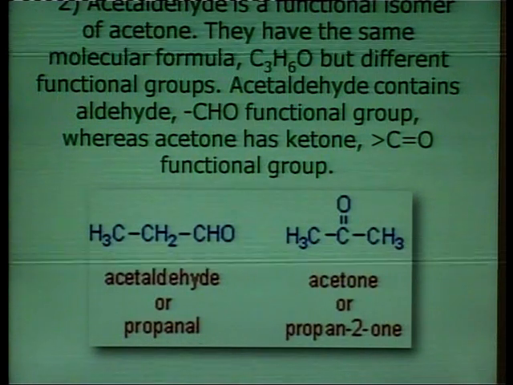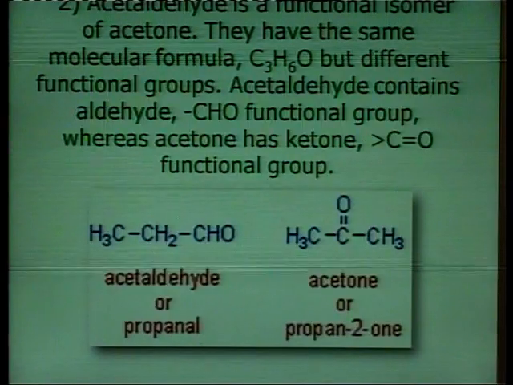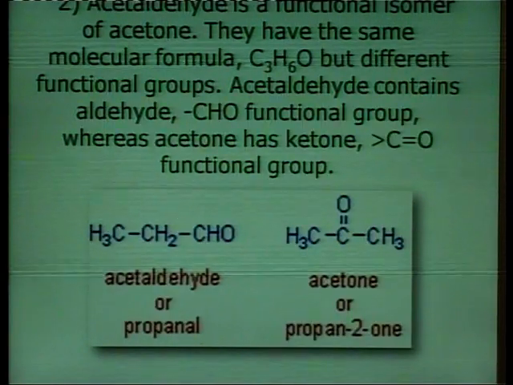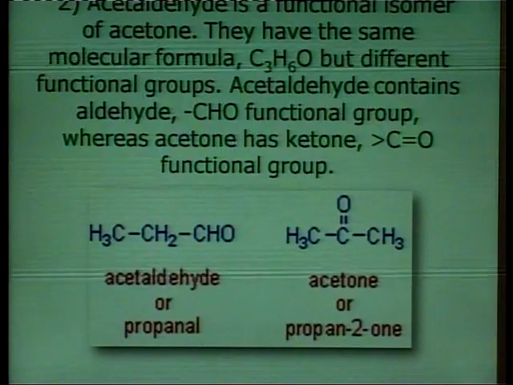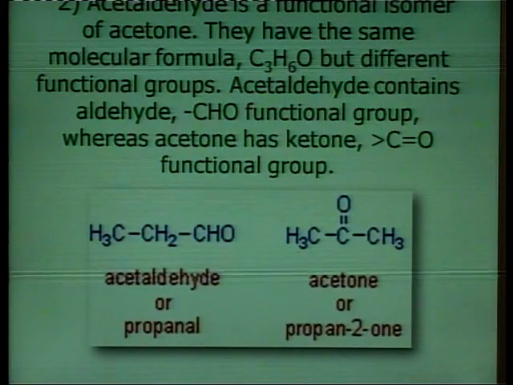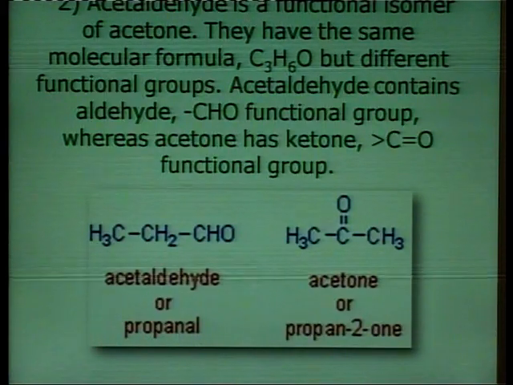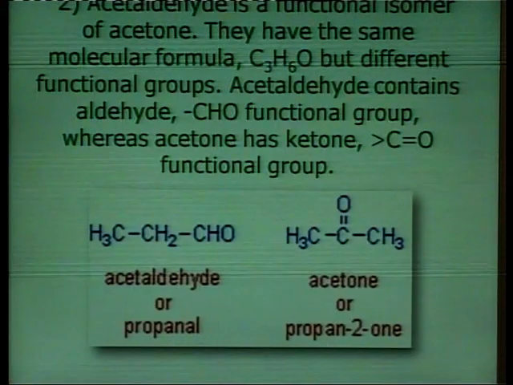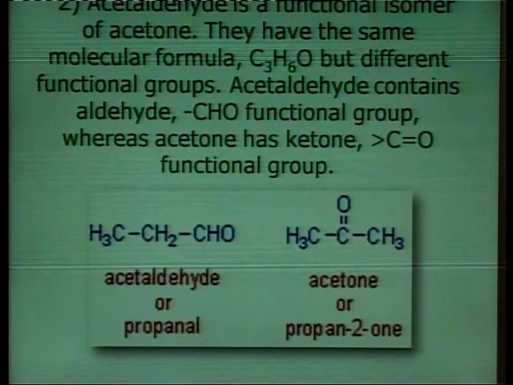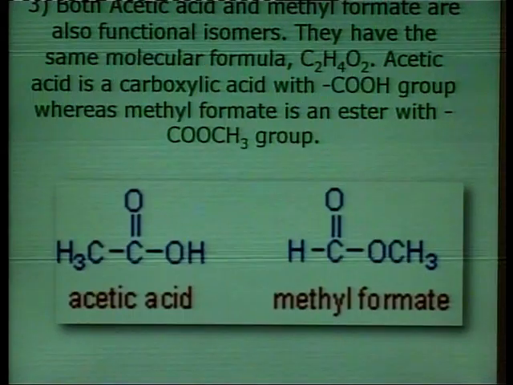So, it gets evaporated very easily. So, both of these compounds, acetaldehyde and acetone, have different physical and chemical properties from each other.